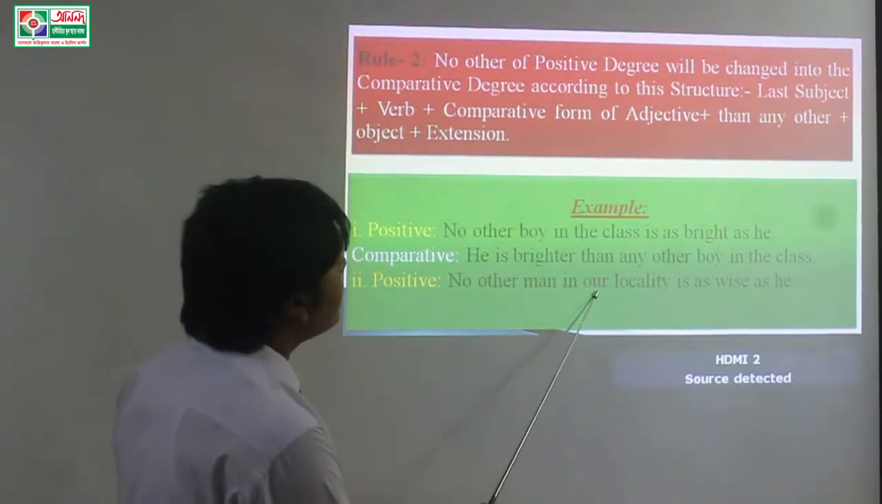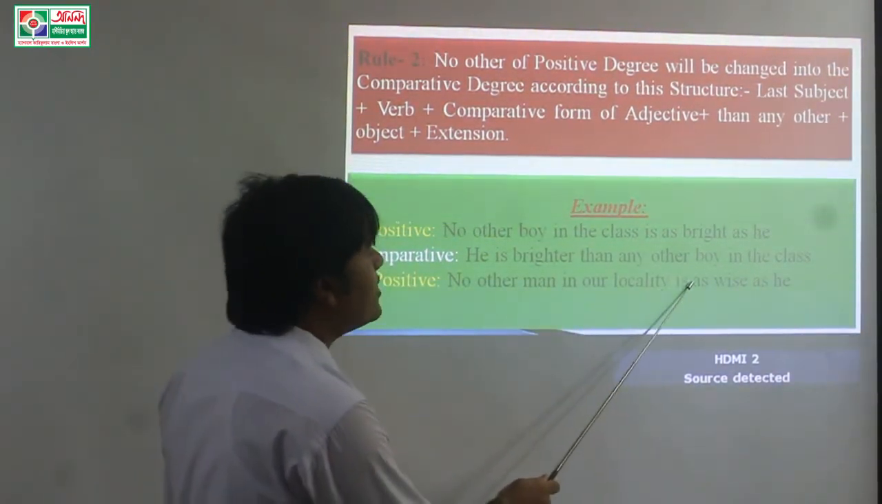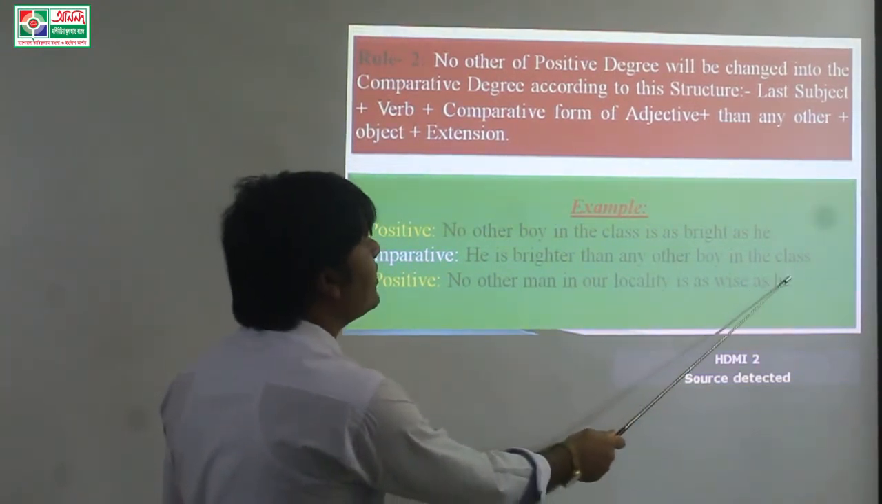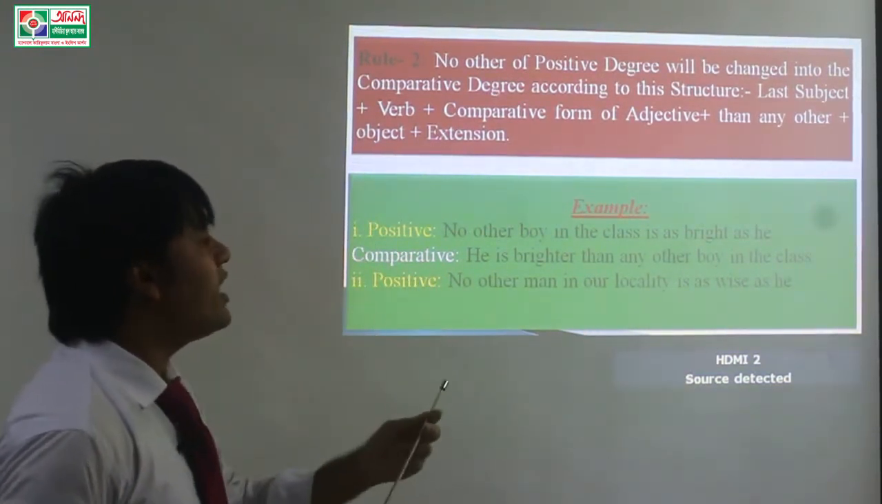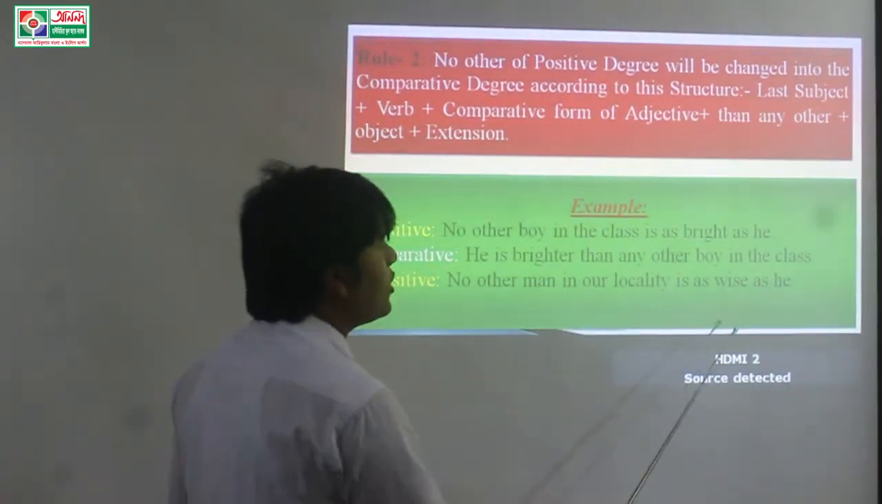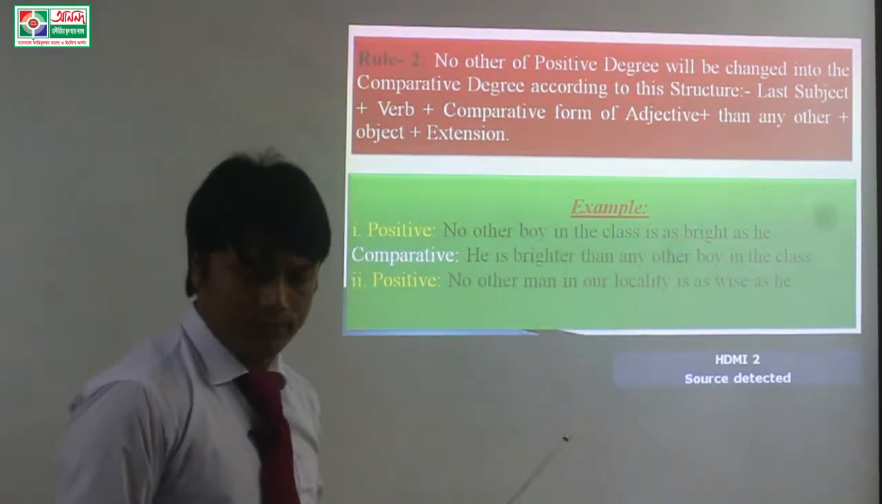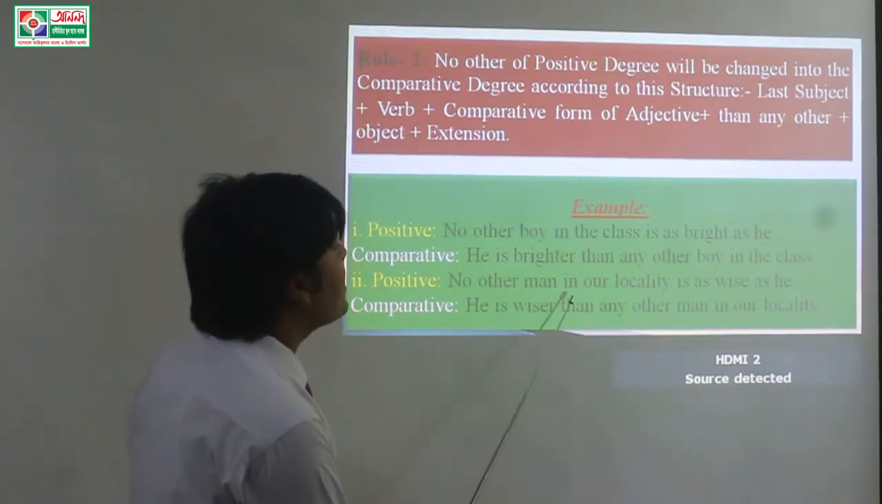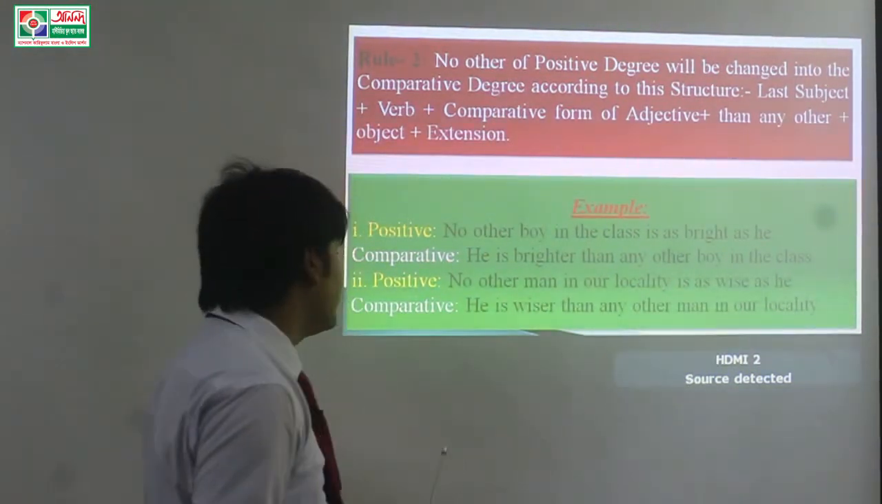No other man in our locality is as wise as he, or no other man in our locality is so wise as he. We can use so here. He is wiser than any other man in our locality.